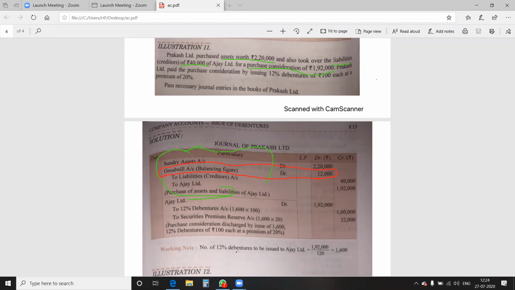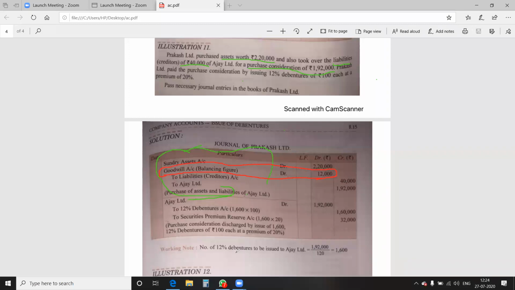But you have been studying since 11th class that whatever the amount is debited, the same has to be credited in the journal entry, for balancing. So what to do with these 12,000? These 12,000 will be debited as a balancing figure, because it is paid by the company to the vendor for the sake of the goodwill of the business. So goodwill account will be debited.